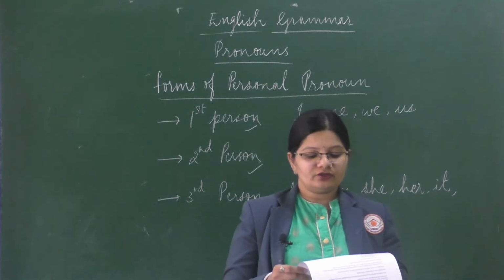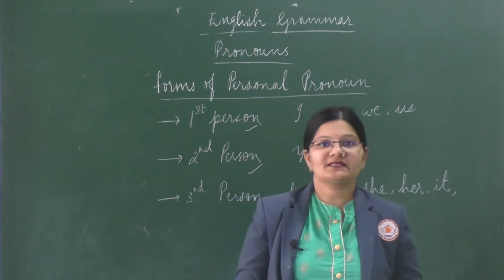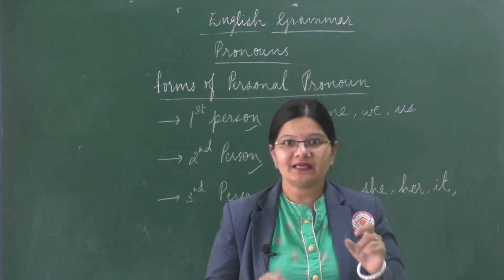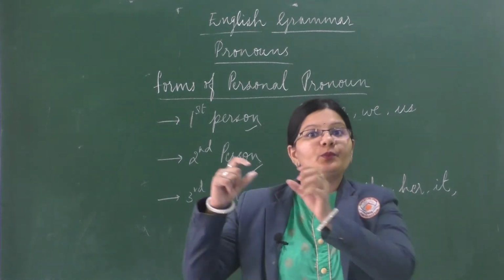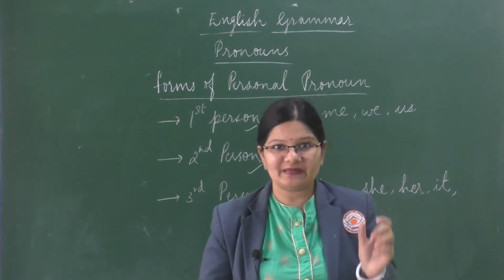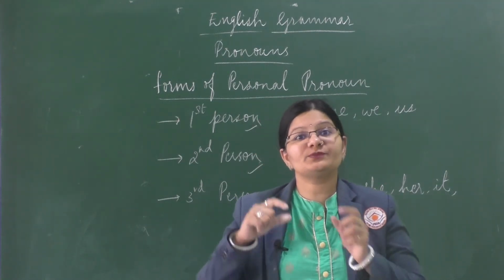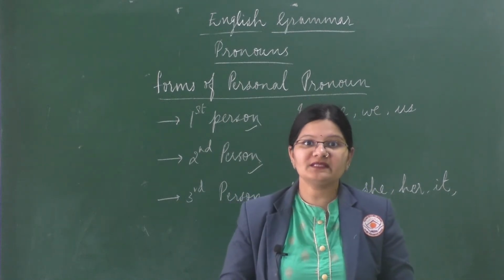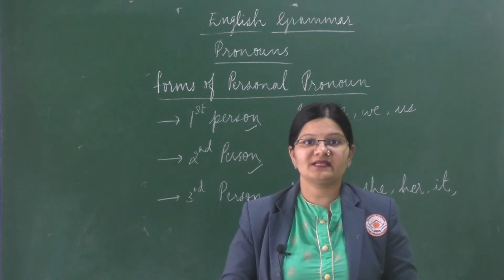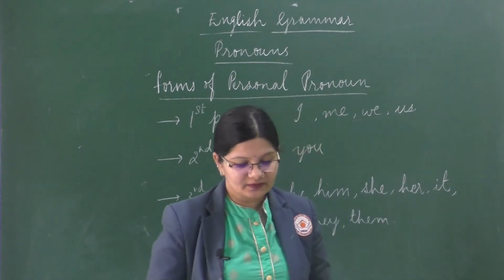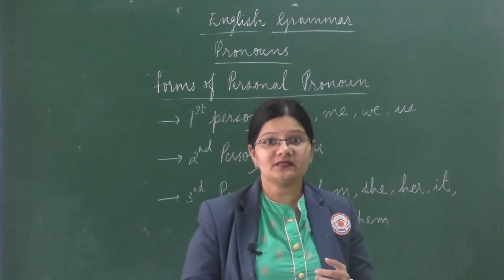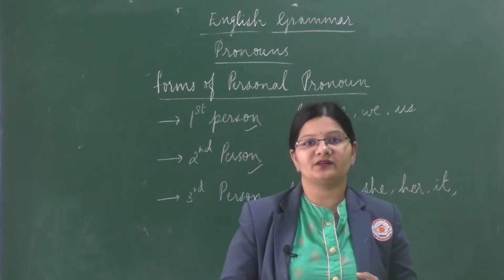The pronoun referring to the person spoken to is known as the second person. So I'll repeat it again. The person who is speaking is the first person. The person who is spoken to is the second person, right? And the person who is spoken of is known as the third person. So for example, we can meet her today. We is the first person. Meet her today, her is the third person.